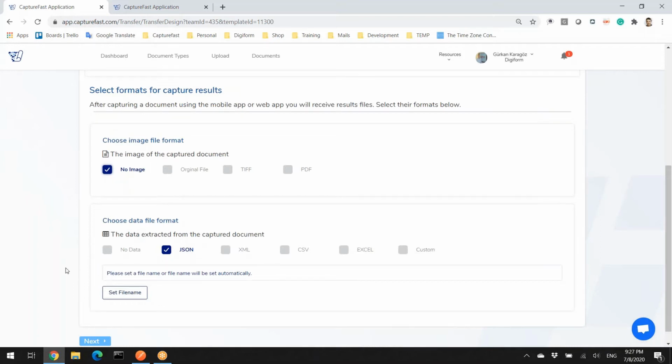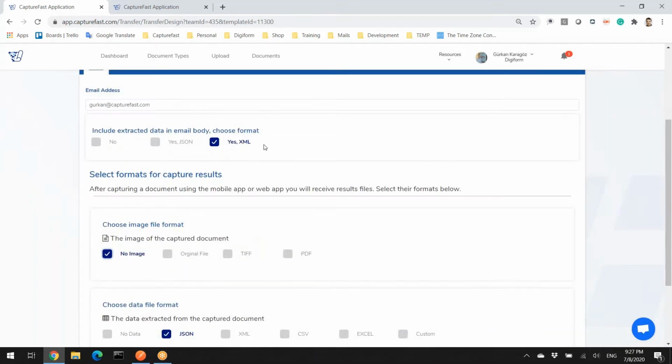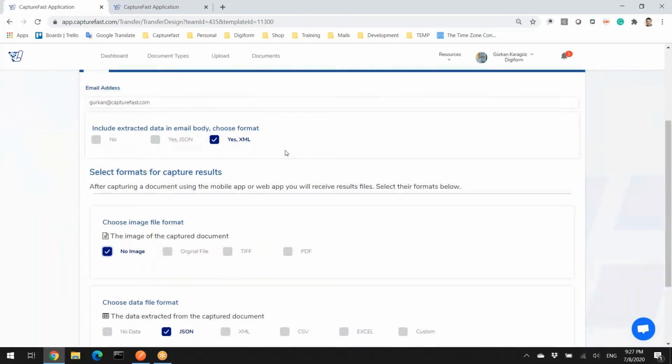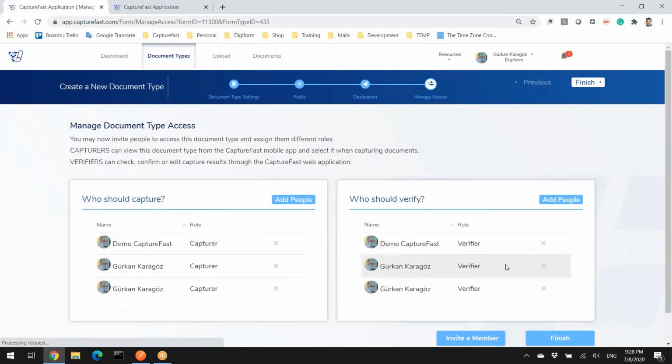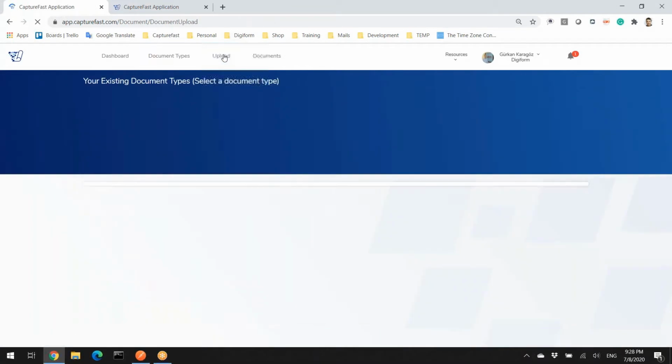Please be careful. This structure is just a text part in the message body, while the extracted data is an attachment in the JSON file. I don't want to set any file name. I just keep it default and go to the next. That's it. Now let's upload a document and see the result.